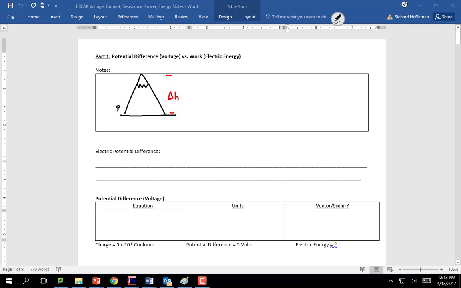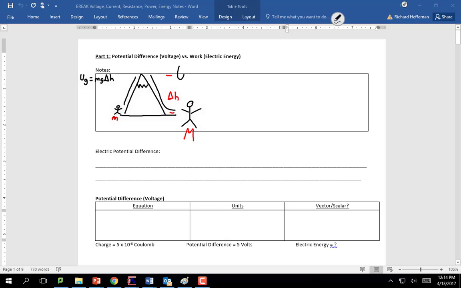Here's me, very tiny, hiking up the mountain, and I have a certain mass of little m, and I am hiking with my gigantic friend who has a mass of big M. If we both hike up the mountain, we've both gone through the same height, but since potential energy, Ug, is mg times change in height, for me at the top of the mountain, my potential energy will be little m times g times change in height.